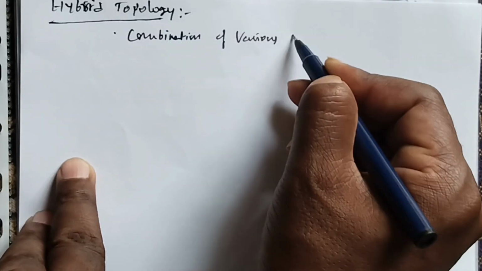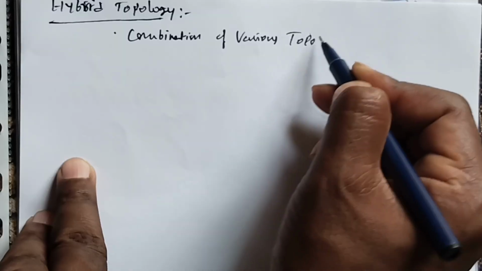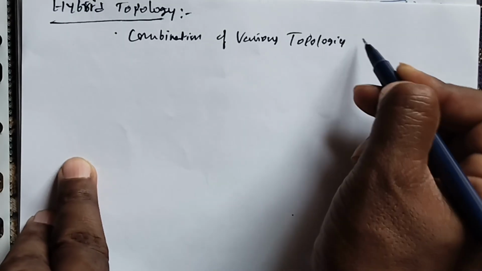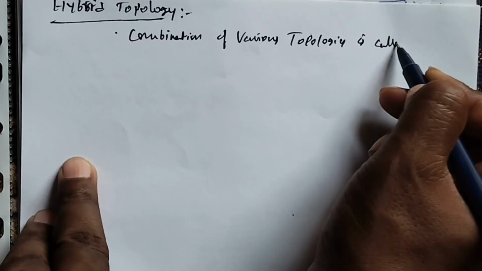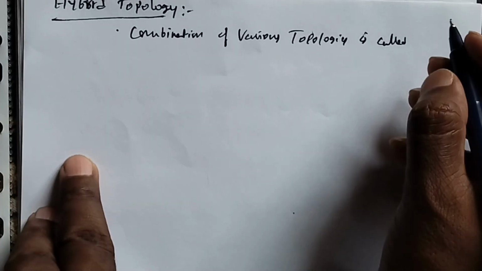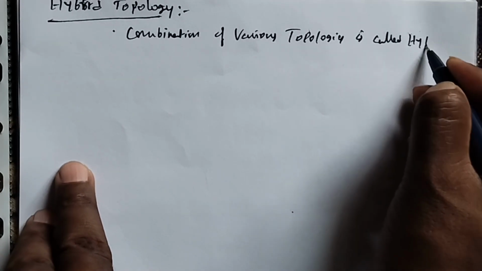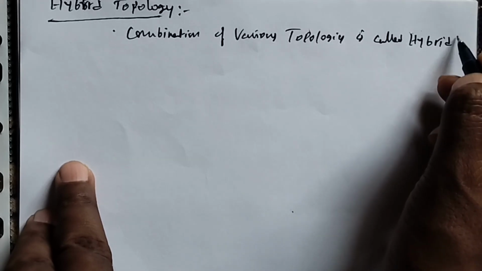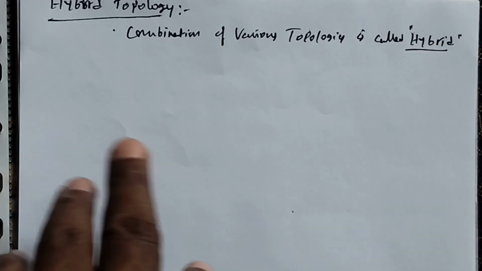Various topologies together are called hybrid topology. A hybrid topology connects different links and nodes and transfers the data.